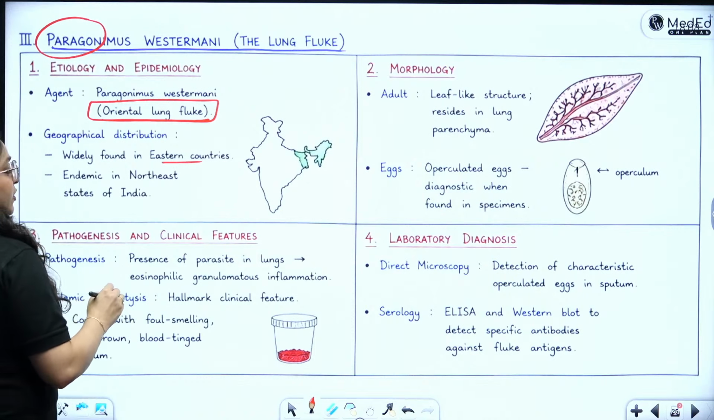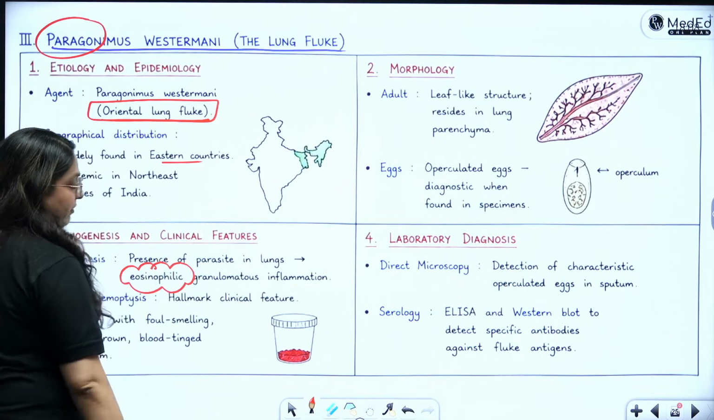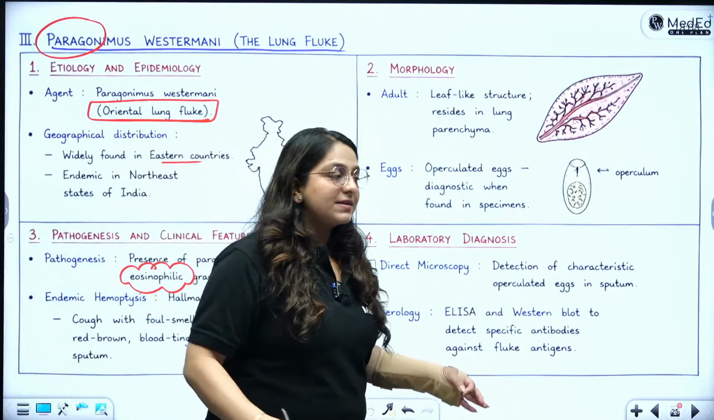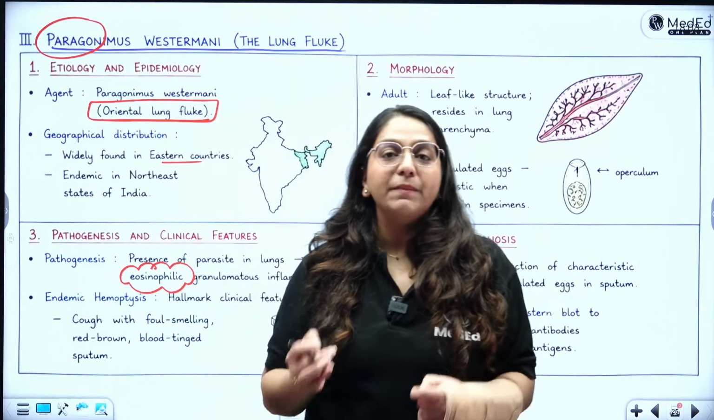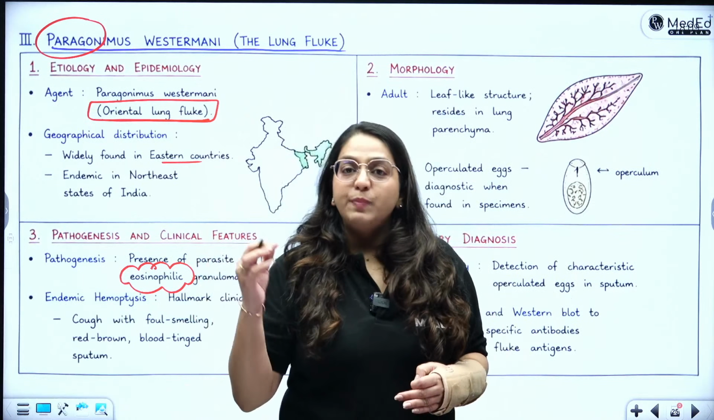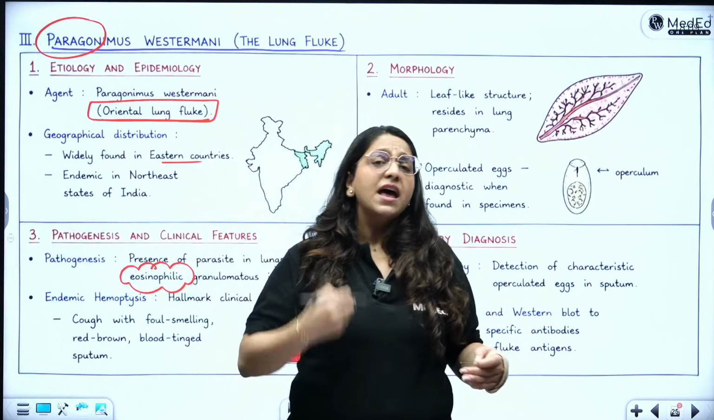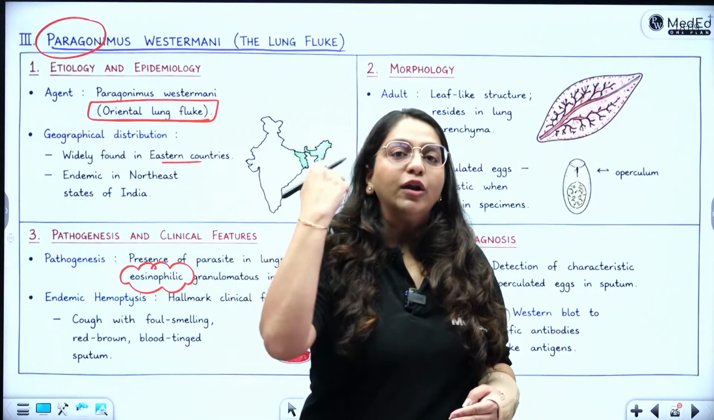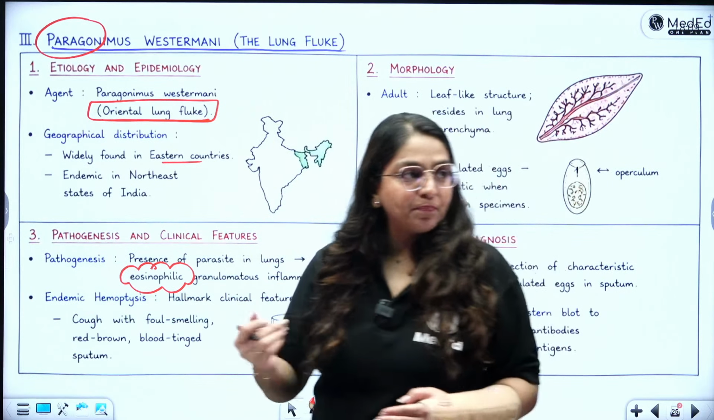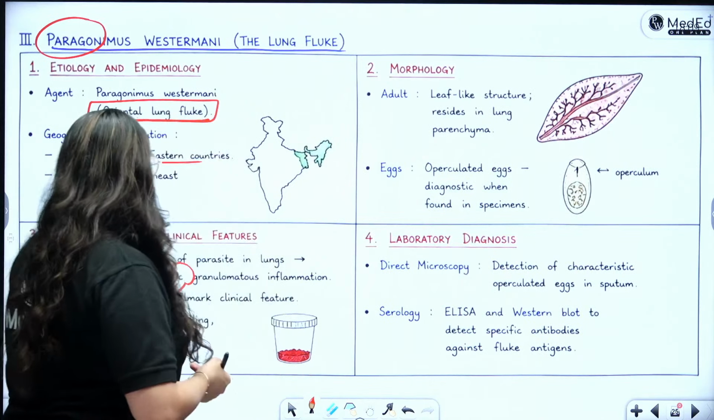Pathogenesis is the presence of the parasite in the lung leading to eosinophilic granulomatous inflammation. Whenever there is any parasite in the lung or near the lung, you see eosinophils coming out into the sputum. Whether it is Paragonimus, tropical pulmonary eosinophilia, occult filariasis, or strongyloides infection, eosinophilia is a marker of parasitic involvement. Yes, westermani in eastern areas. Exactly, that is what is funny.